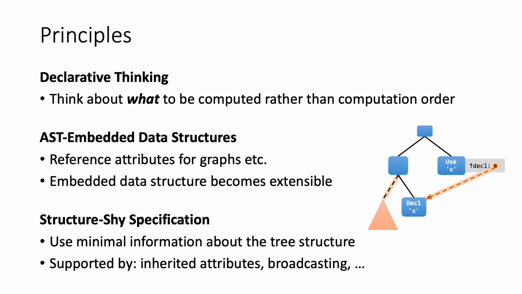AST embedded data structures is about using the AST and, for example, reference attributes for building graphs that are superimposed on the AST. This makes the specification more extensible. Structure size specification is about using as little information about the tree structure as possible, and this also makes the specification more extensible. And this is, for example, supported by inherited attributes and broadcasting.